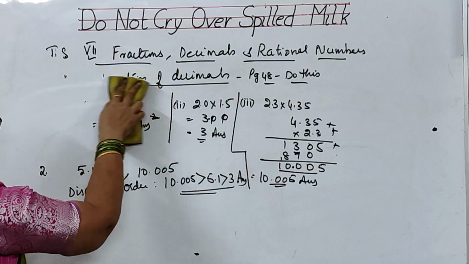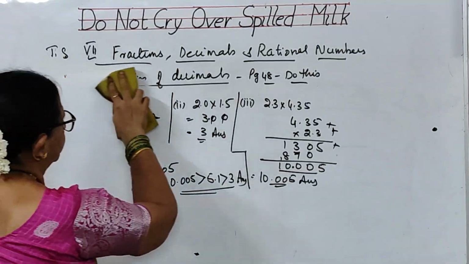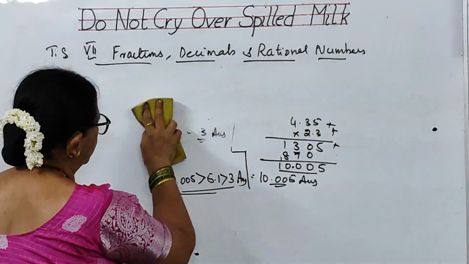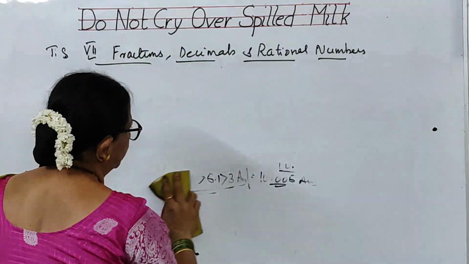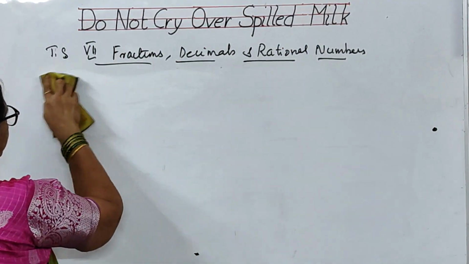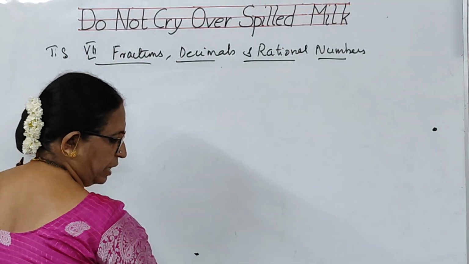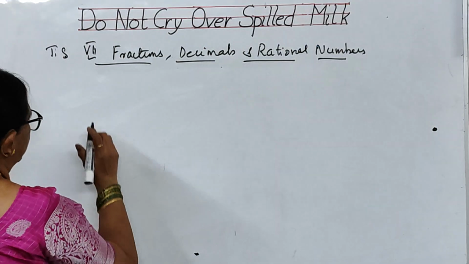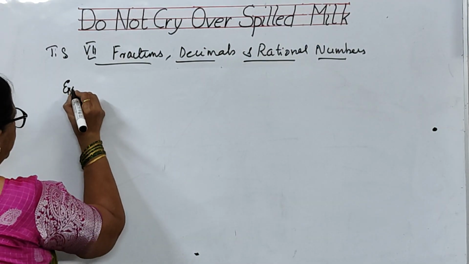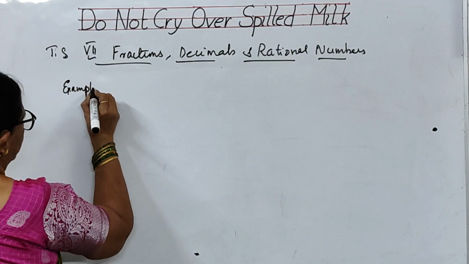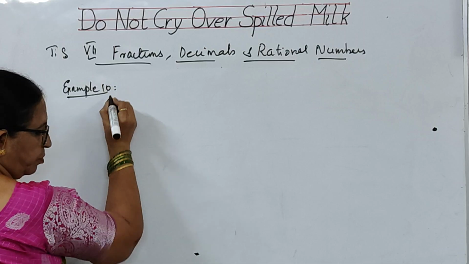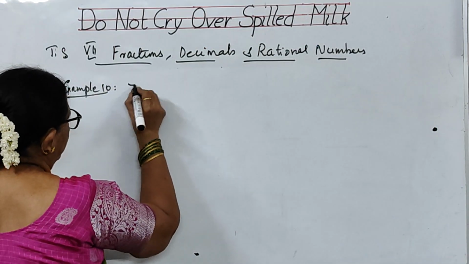And now we will be going to the example sum. Example 10. You have got example 10 in the same page. What is the example 10 says? The length of.